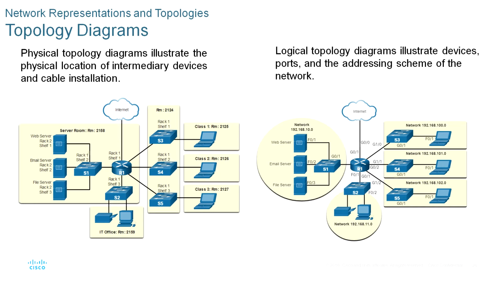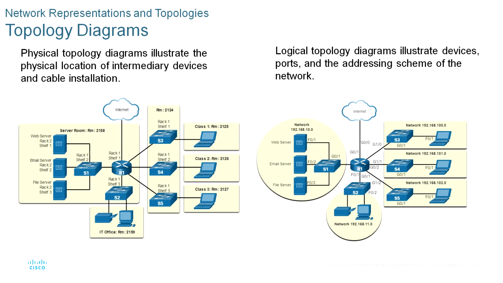And coming to the logical topology diagrams, logical topology diagrams illustrate devices, ports, and the addressing scheme of a network. As shown in the diagram, you can see which end devices are connected to which intermediary devices and what media is used.